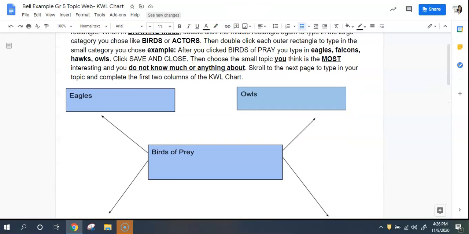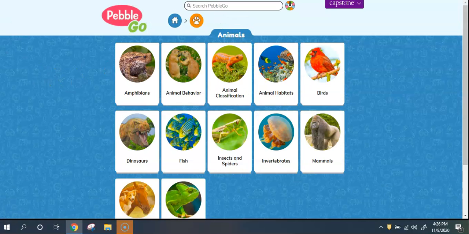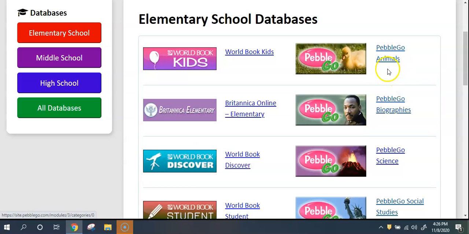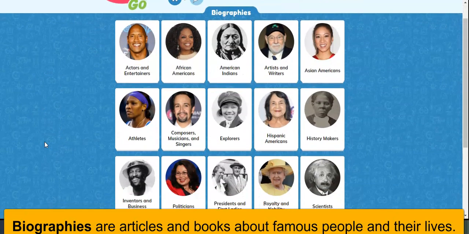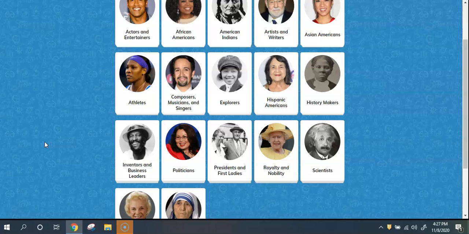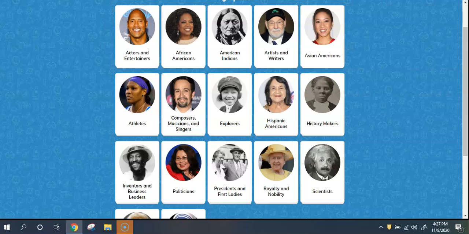Let me just go over the other part of Pebble Go that some people may decide to use. Say you're not interested in animals, okay? You'll go to Pebble Go biographies instead. Those are famous people. You have lots of different big categories you can choose from. So you can choose any of these. And maybe I want actors and entertainers. So if I click on that, that would be the middle part of my topic web.